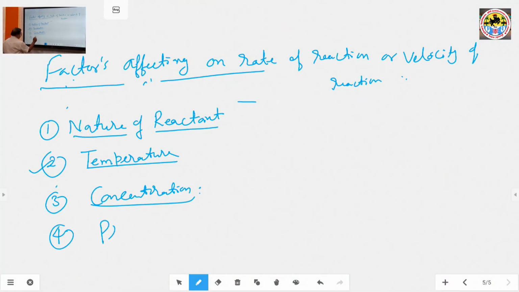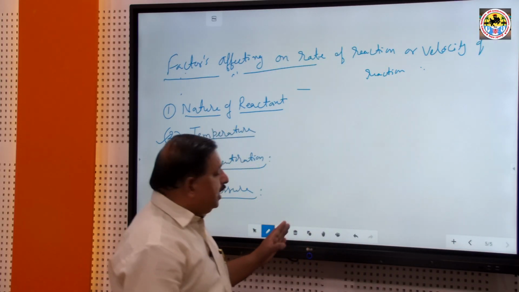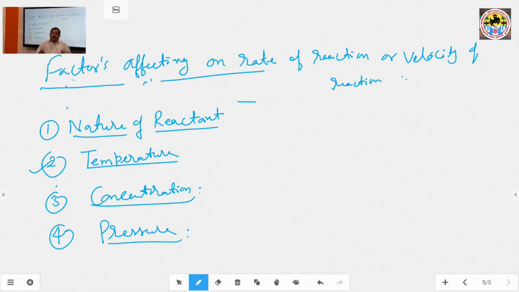pressure. Pressure generally affects reactions in the liquid or gaseous state. Okay. Solid reactions are not affected by pressure, but when liquid or gaseous reactant molecules are involved in the reactions, pressure has an effect. So, when pressure increases, the rate of reaction generally increases, and when pressure decreases, the rate of reaction decreases. Okay. So, nature of reactant, temperature, concentration, pressure, and another point is catalyst.